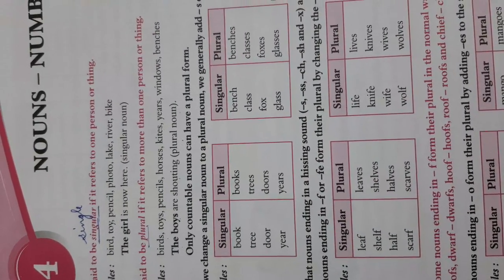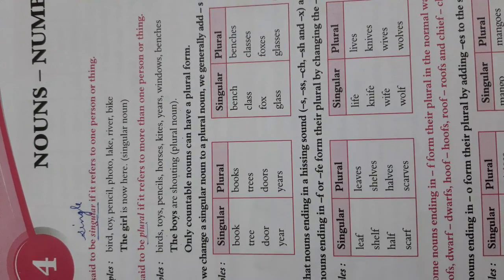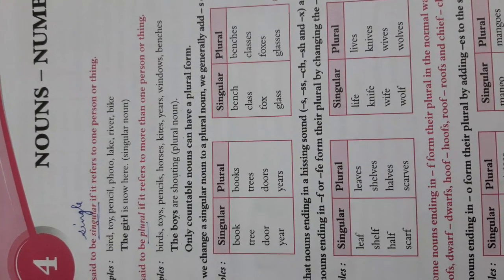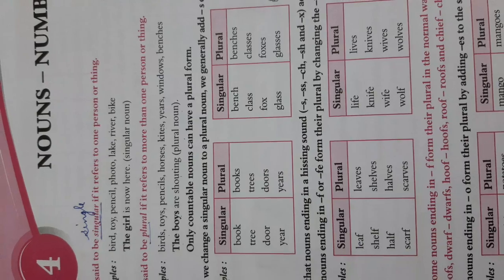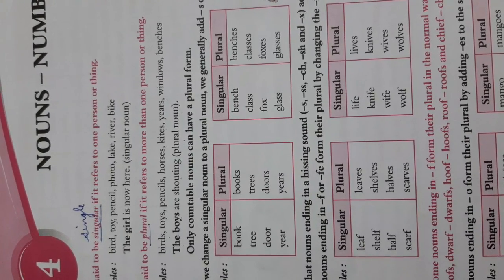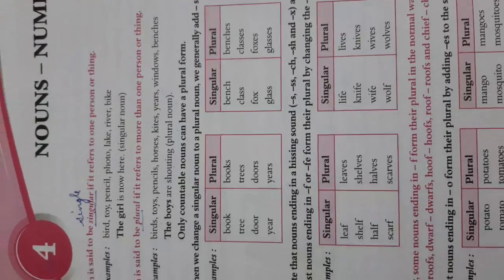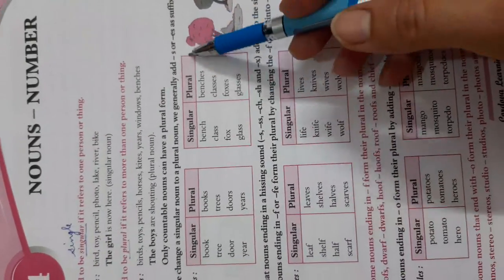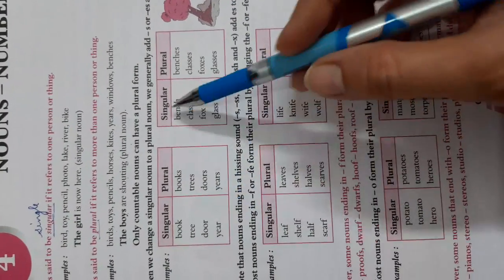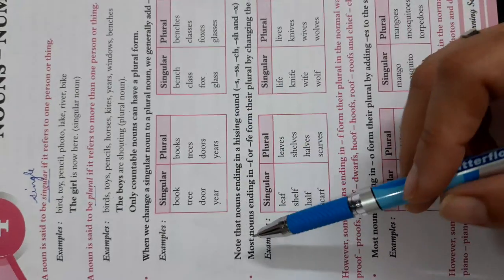Book. This is a singular. When we add s, it becomes books. Tree. When we add s, it becomes trees. Glass. When we add es, it becomes glasses. So there are certain suffixes that we are adding to the singular nouns to make them plural.